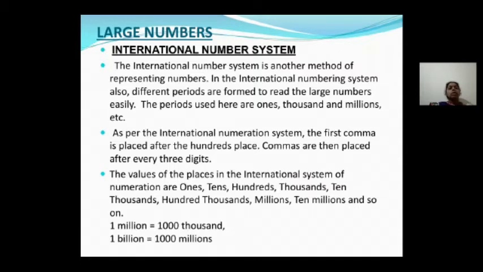The values of places in the international system of numeration, what are the place values? Ones, tens, hundreds, thousands, 10,000, 100,000, million, 10 million, 100 million, billion, 10 billion, 100 billion. These are the place values. See, you have to remember 1 million is equal to 1,000 thousand. 1 billion is equal to 1,000 million.